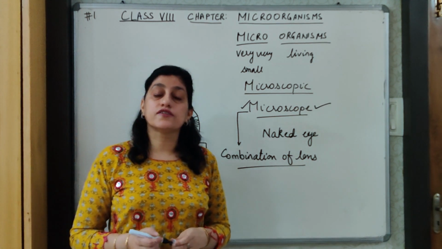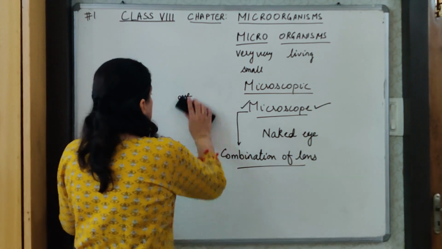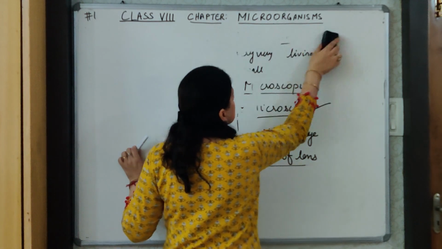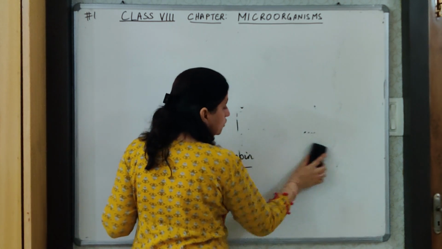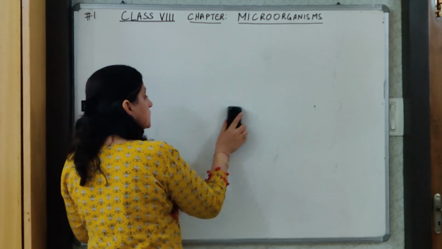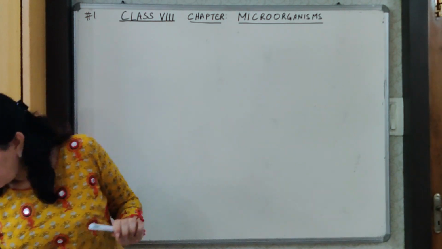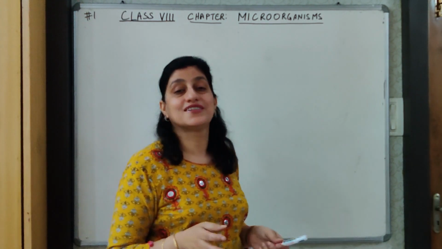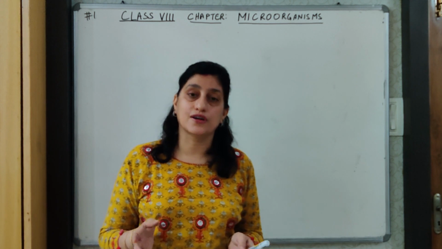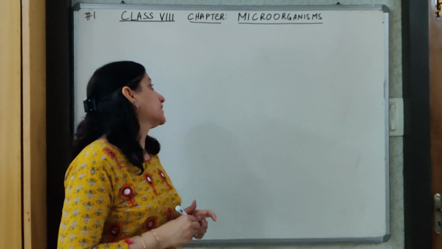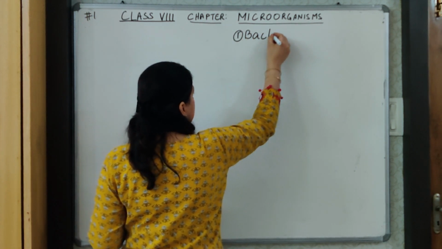Now we will discuss the different types of microorganisms which are present in nature. So first we will see the categories of microorganisms. You must have heard of the word that she is suffering from a bacterial infection, or very common these days, coronavirus. Okay, so virus is also a type of microorganism. Now we are going to study the categories of microorganisms, in which the first category is bacteria.